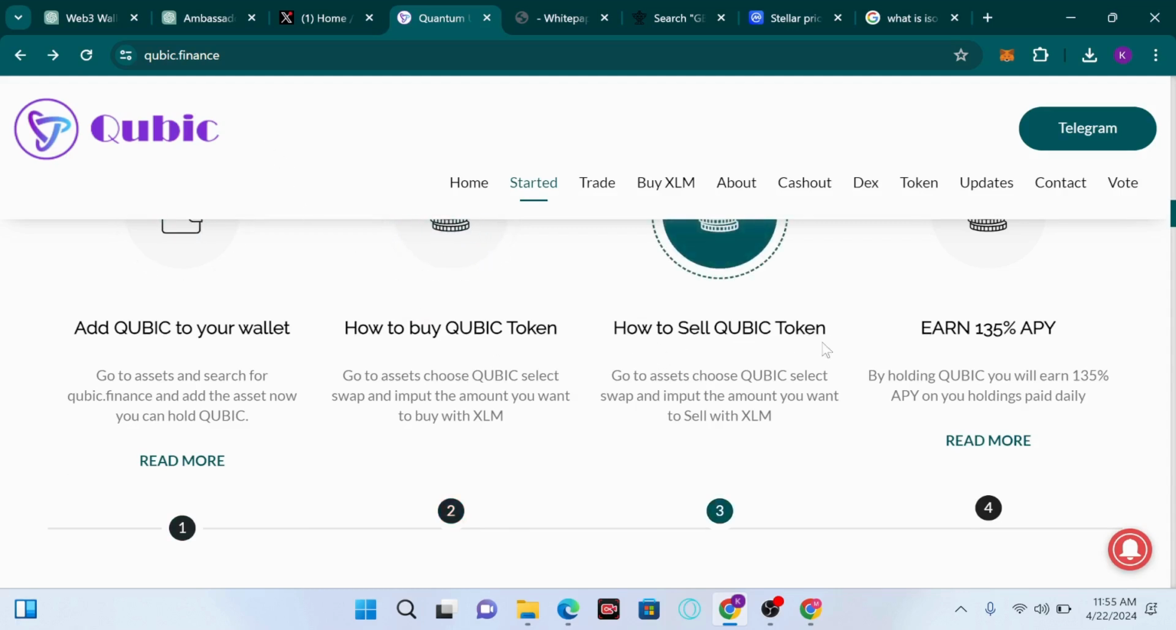So how to sell the QB token? You go to assets, choose QB, select swap, and input the amount you want to sell for XLM. So finally, you earn 135% APY by holding QB. You earn 135% APY on your holdings, paid daily.